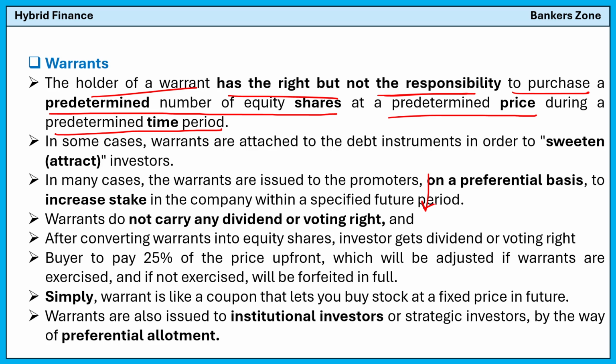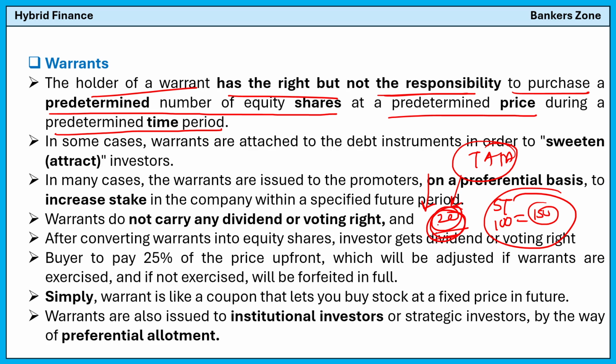See, if I purchased a warrant for 20 rupees, that means my 20 rupees will be with a company, say Tata. I purchased the warrant from Tata. So the warrant gives me the guarantee that after 5 years, I can purchase 100 shares of Tata at a price, say 150 rupees per share. This arrangement is given by purchasing the warrant. So it is like a discount coupon to purchase shares in the future, a coupon that allows you to buy the shares or stock at a fixed price in the future.